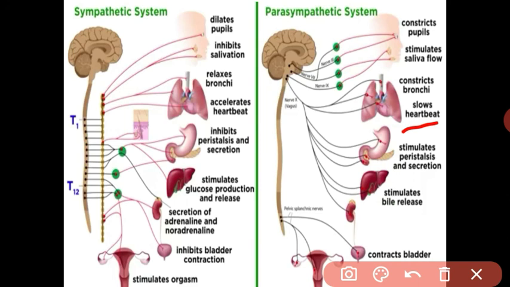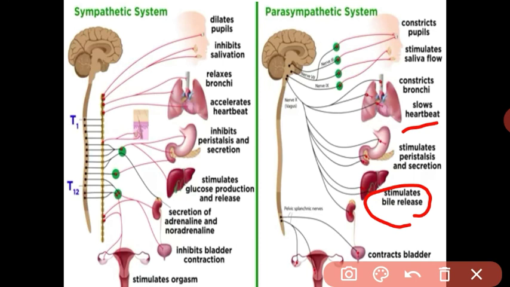It stimulates saliva secretion because of digestion. Got it? It stimulates bile release. Bile is important for digestion, and the bladder constricts.